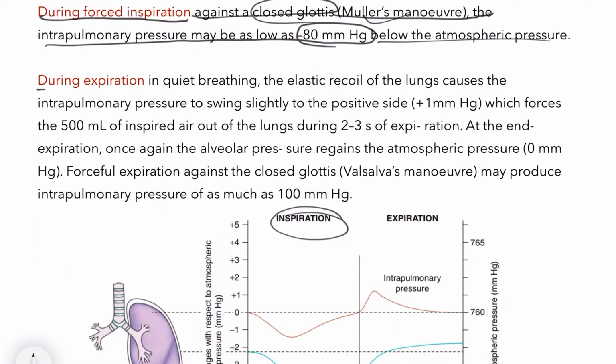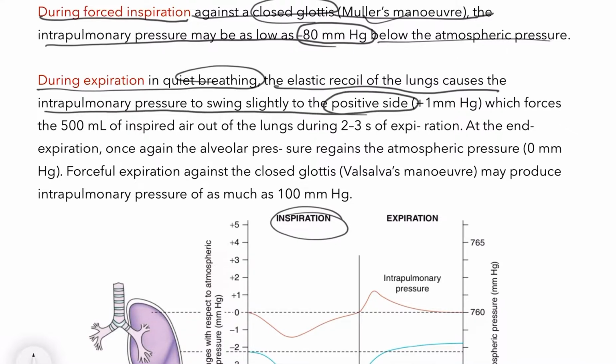Now during expiration in quiet breathing, the normal breathing, the elastic recoil of the lung causes the intrapulmonary pressure to swing slightly to the positive side, that is plus 1 mm Hg, which forces the 500 ml of inspired air out of the lung during the 2 to 3 seconds of expiration.